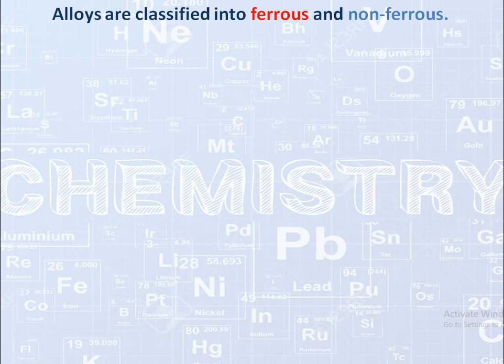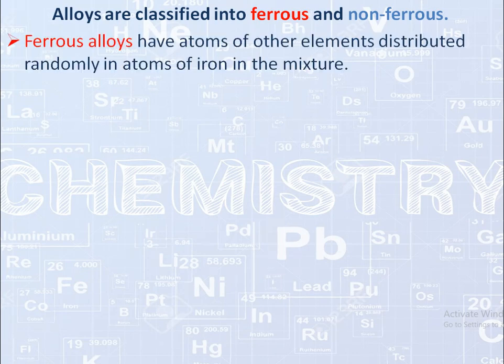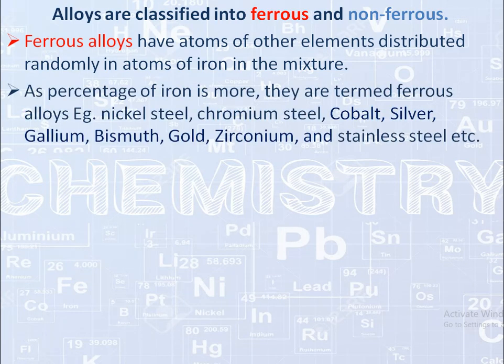There are two types of alloy. First is ferrous and non-ferrous alloy. Ferrous alloys usually contain iron. Ferrous alloys have atoms of other elements distributed randomly in the atoms of iron in the mixture. As the percentage of iron is more, they are termed ferrous alloys. For example, nickel steel, chromium steel, cobalt, silver, gallium, bismuth, gold, zirconium and stainless steel. All steels have 2% carbon in them.